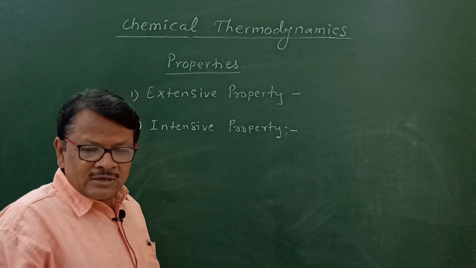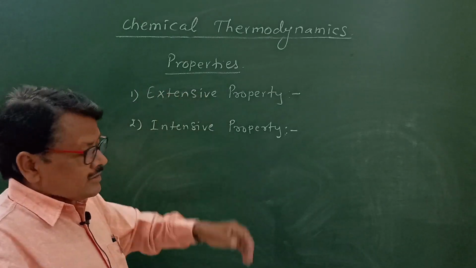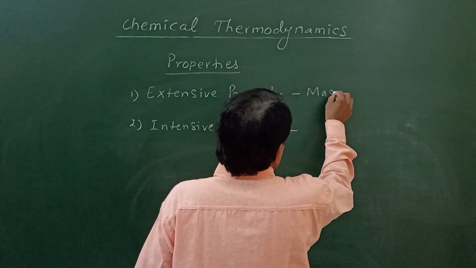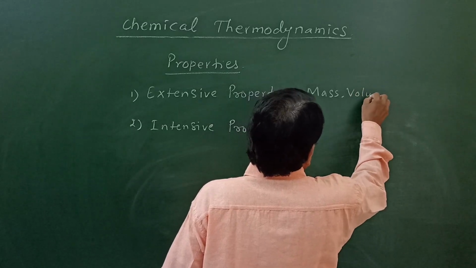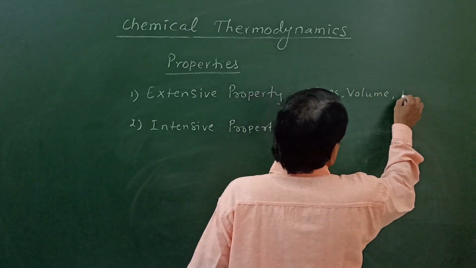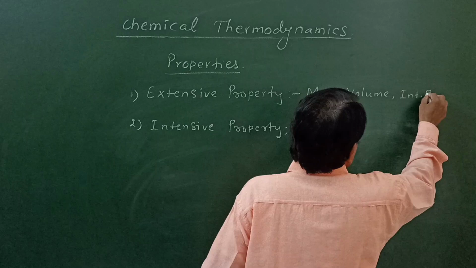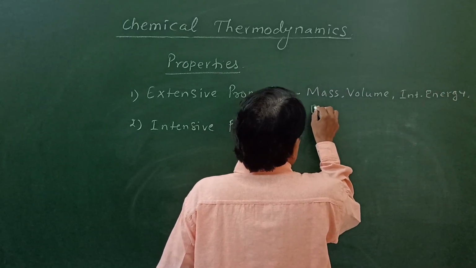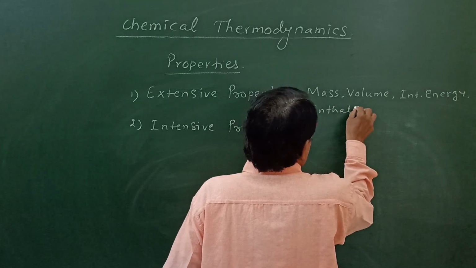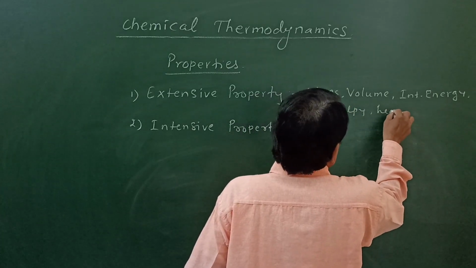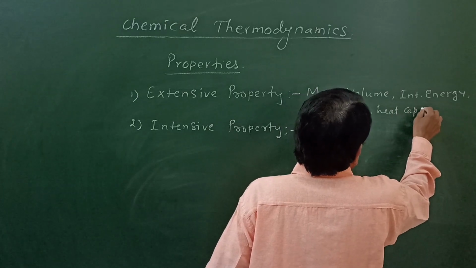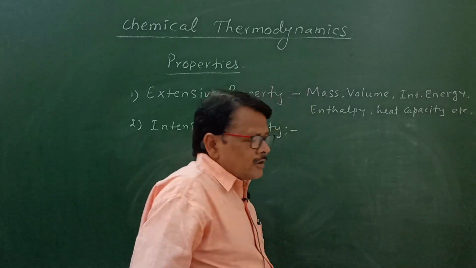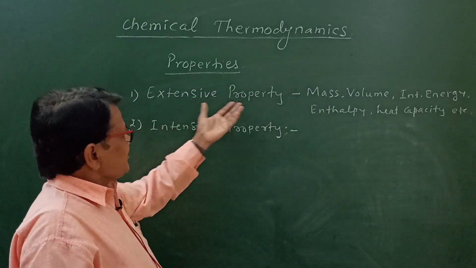So we'll explain it by giving certain examples. We'll see the examples of extensive property: mass, volume, internal energy, enthalpy, heat capacity, etc. So these are the various examples of extensive property.